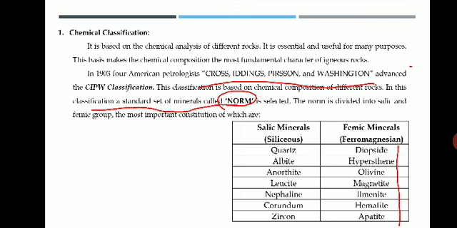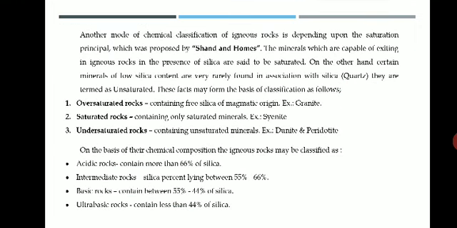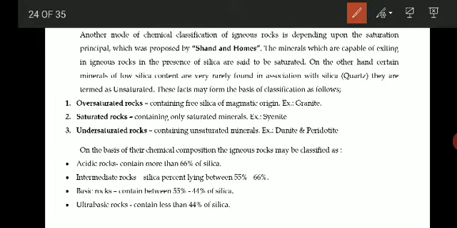Next we'll move on to one more classification, which is again based on the chemical composition of the minerals. This classification was proposed by Shand and Holmes. It is another mode of chemical classification of igneous rocks, but this is based on the saturation principle.